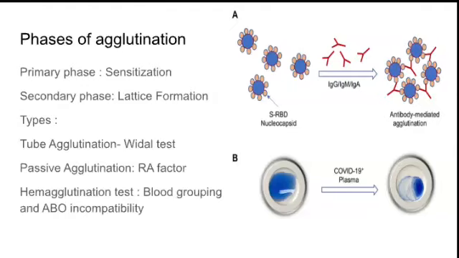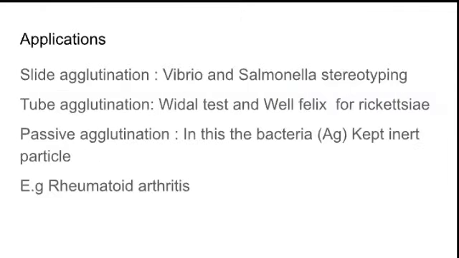There are different types of agglutination which help us in various lab tests. Tube agglutination helps in the Vidal test, which is conducted as a form of tube agglutination. Passive agglutination is used for the rheumatoid RA factor, and hemagglutination helps us in blood grouping and ABO incompatibility. We will see the applications here. Slide agglutination is used in Vibrio and Salmonella serotyping. Tube agglutination happens in the Vidal test and the Weil-Felix test of Rickettsia, and in passive agglutination the antigen is kept on an inert particle. The example is rheumatoid arthritis.